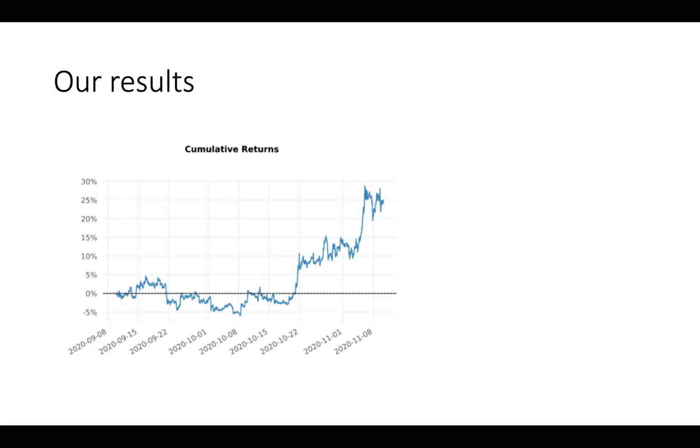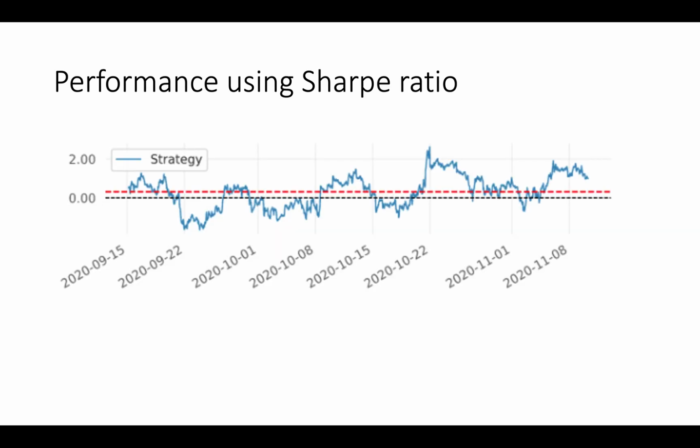So finally, after we changed some hyperparameters, the agent finally found a way to earn money in the 2 month period. This is our best model, and the cumulative return was about 25% during the 2 month period, and the highest Sharpe ratio hit about 2.0.